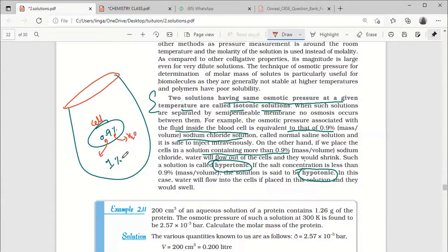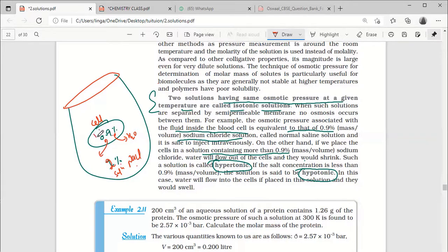Are you understanding this example? Yes, sir. So will it be like 1% is the total, or what is outside? Outside NaCl solution is 1%. Inside the cell 0.9%. Okay, sir. Instead of 1 you can take 2%. Okay, outside 2%, inside the cell 0.9%.